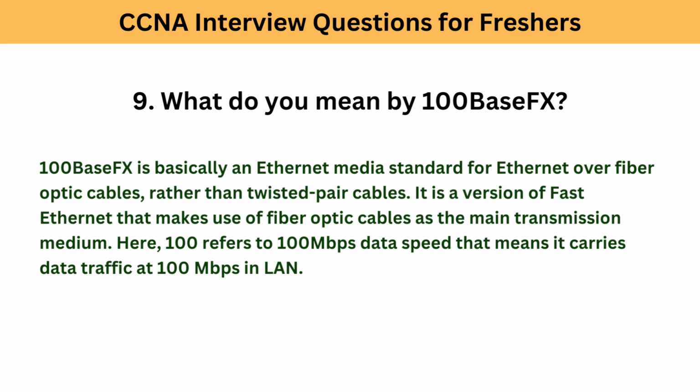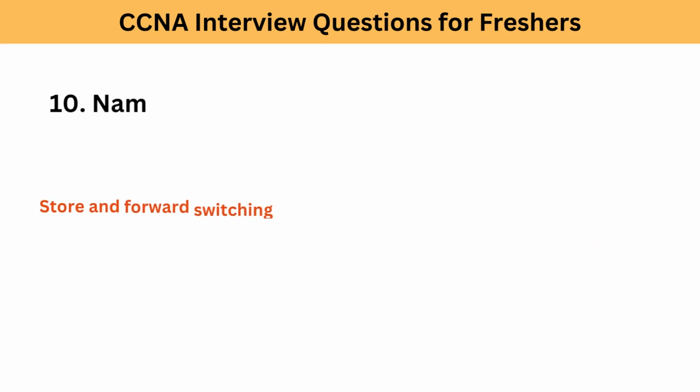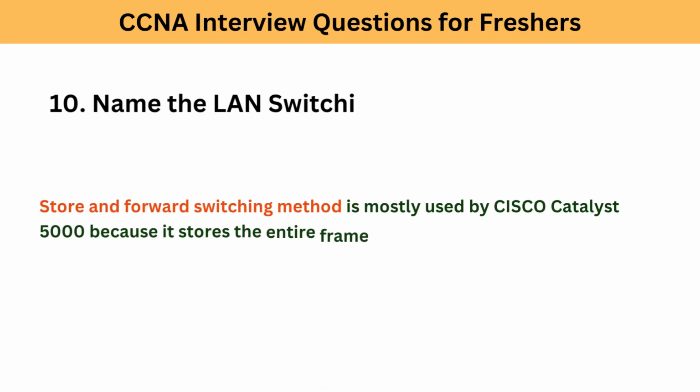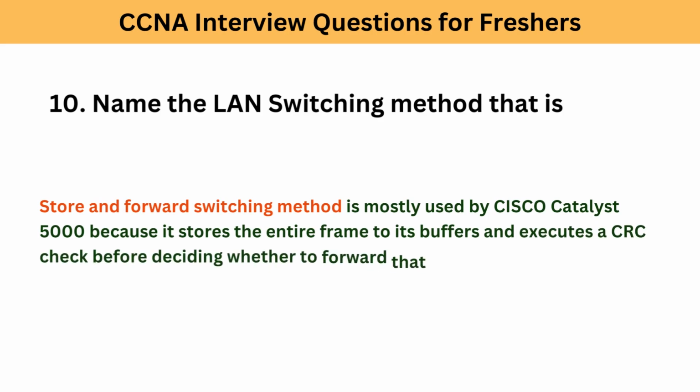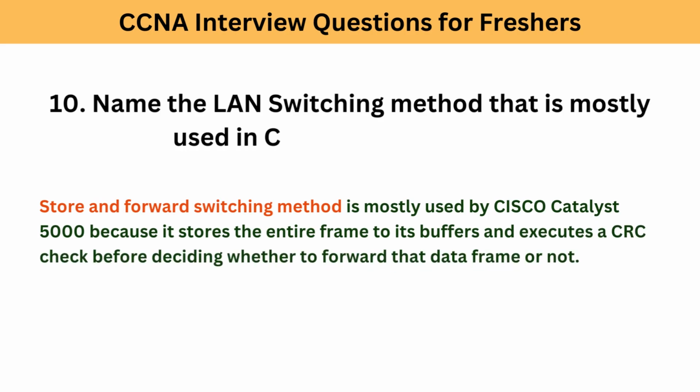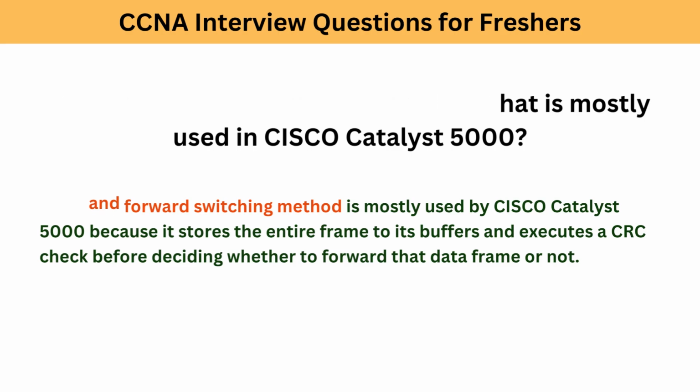Here, 100 refers to 100 Mbps data speed, that means it carries data traffic at 100 Mbps in LAN. 10. Name the LAN switching method that is mostly used in CISCO Catalyst 5000. Store and forward switching method is mostly used by CISCO Catalyst 5000 because it stores the entire frame to its buffers and executes a CRC check before deciding whether to forward that data frame or not.